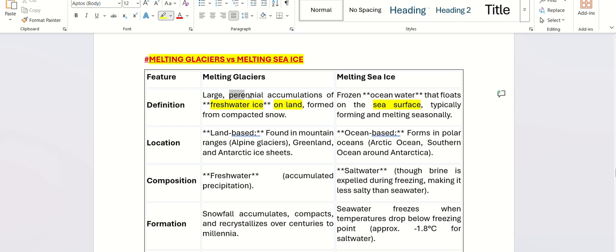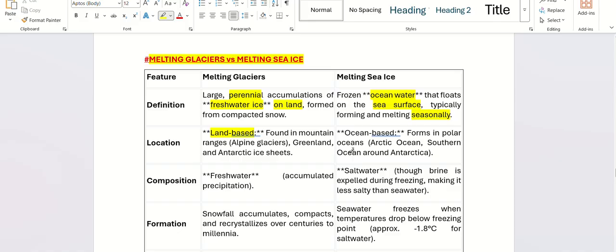Glaciers are perennial. Sea ice is seasonal. So when the water of the ocean freezes and floats on the sea, that is sea ice. Glaciers are land based, found in mountain ranges.